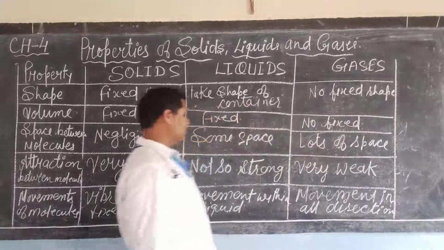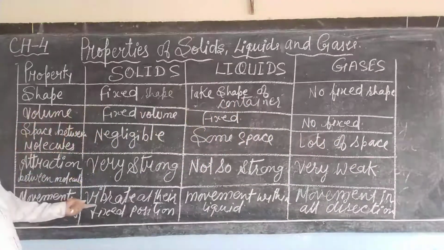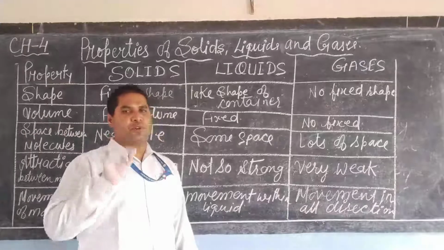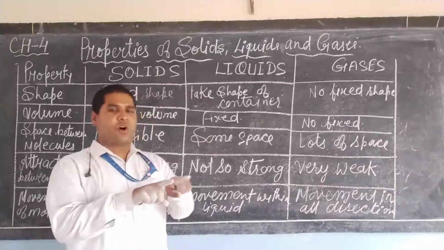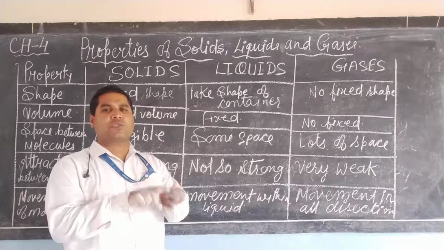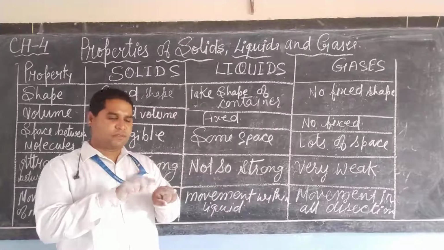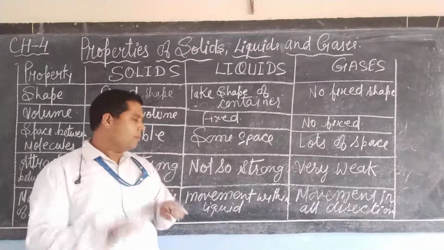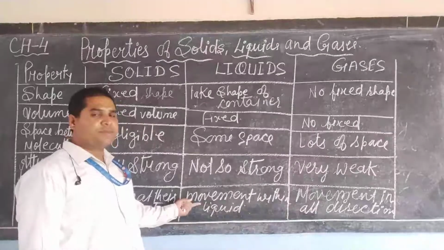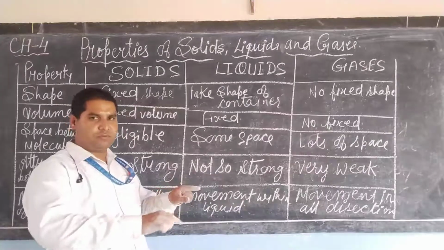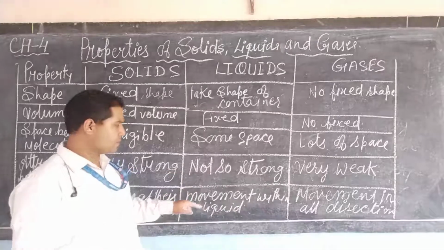So dear students, in solids, atoms vibrate at their fixed position. The reason is that atoms are closely or tightly packed, so there is no movement. At their fixed point only they can vibrate. Whereas in liquids, there is space between the two atoms, so they can move within the liquid.